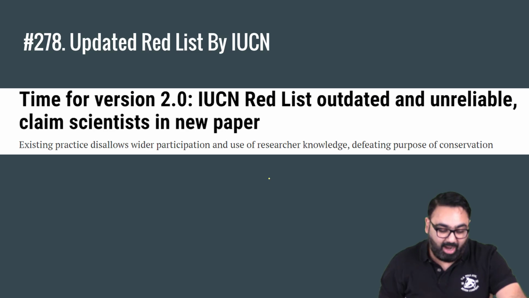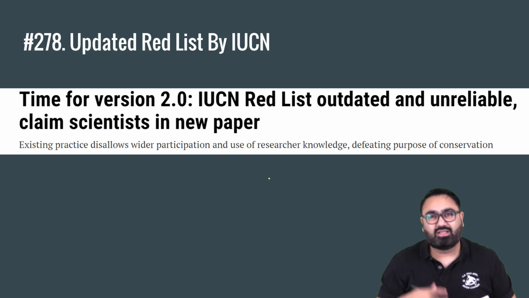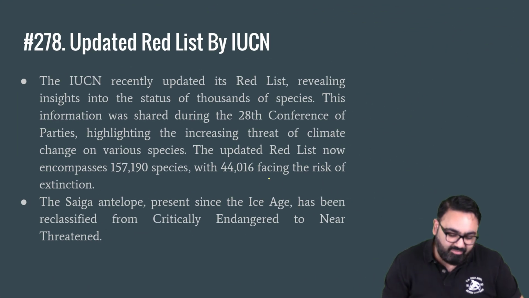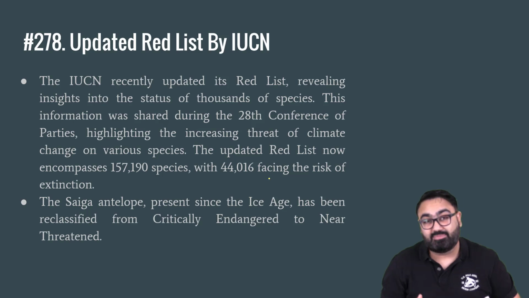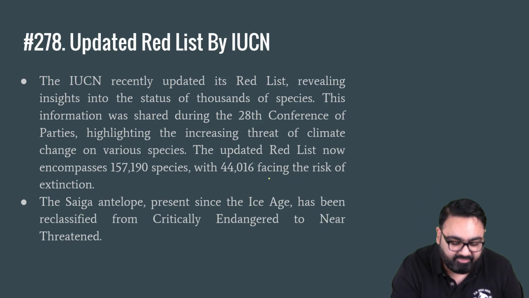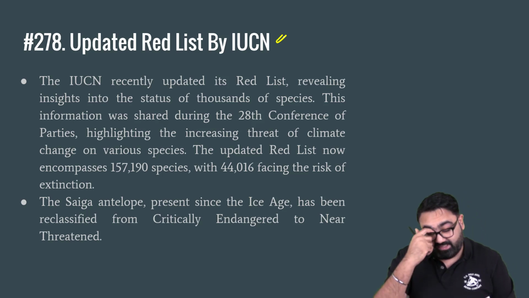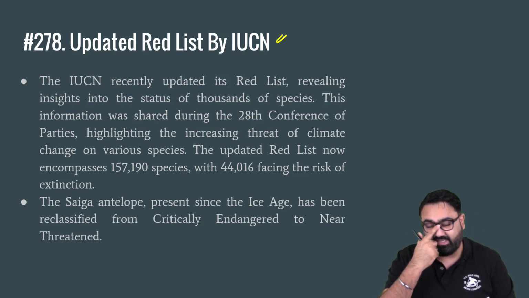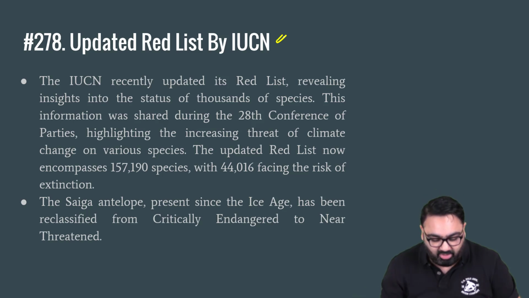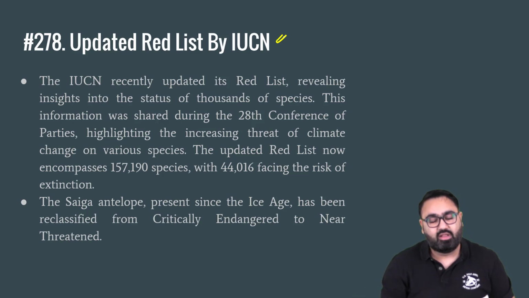Next, the IUCN updated its red list. Now, you cannot remember all the species, where they are placed in the red list, which are endangered, which are vulnerable, which are critically endangered. So what you can do is remember a few facts about important species, and more importantly, remember a few facts about the IUCN. IUCN red list, as you know, is the list of species that categorizes them into different categories depending on the danger that they face, depending upon their population, is it increasing, decreasing, etc.